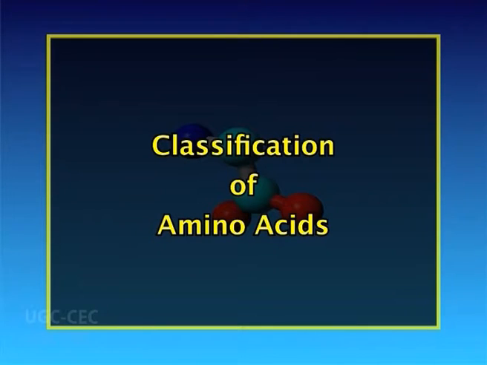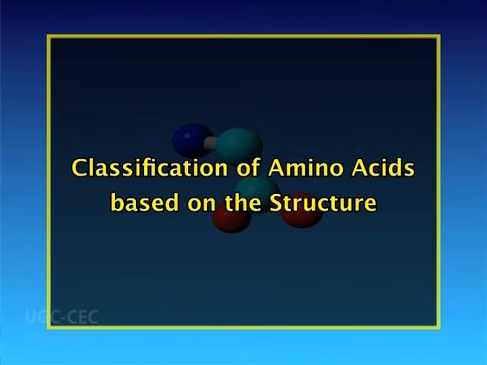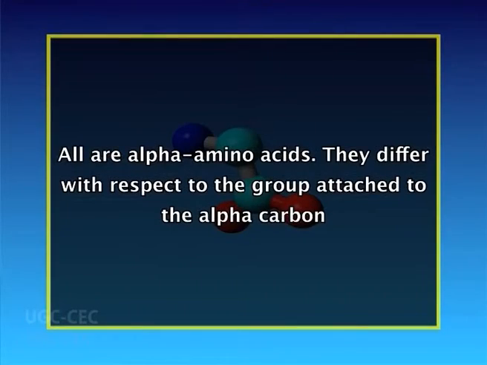Now we will study the classification of amino acids. There are different ways of classifying amino acids based on the structure and chemical nature, nutritional requirement, metabolic fate, etc. Classification of amino acids based on structure. A comprehensive classification of amino acids is based on their structure and chemical nature. All are aliphatic amino acids. They differ with respect to the group attached to the alpha carbon. The 20 amino acids found in proteins are divided into 7 distinct groups.